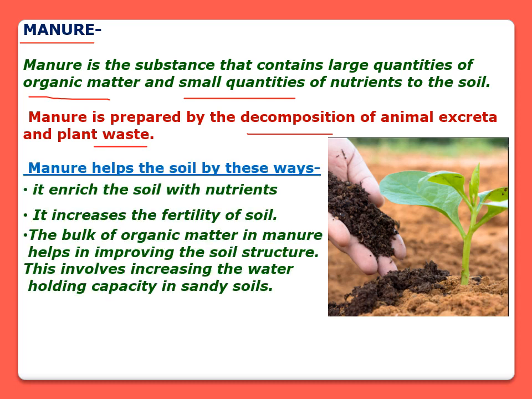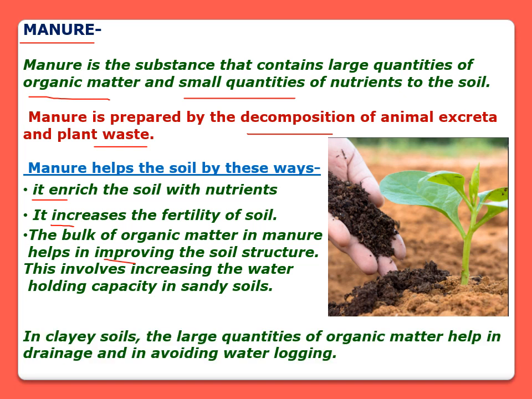Manure helps the soil in the following ways. Let me read these for you. Manure enriches the soil with nutrients. It increases the fertility of the soil, and the bulk of organic matter in manure helps in improving the soil structure. This involves increasing the water holding capacity in sandy soil. In clay soil, the larger quantity of organic matter helps in drainage and in avoiding water logging. So you can see how manure is helpful to the growth of the plant.